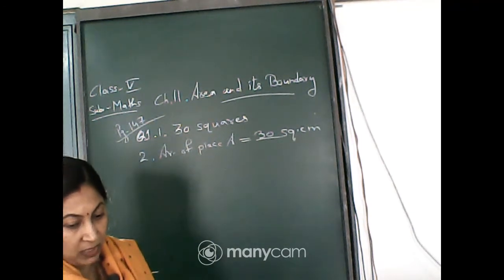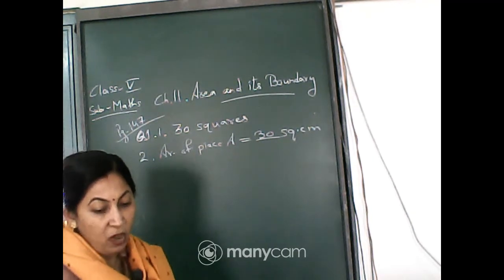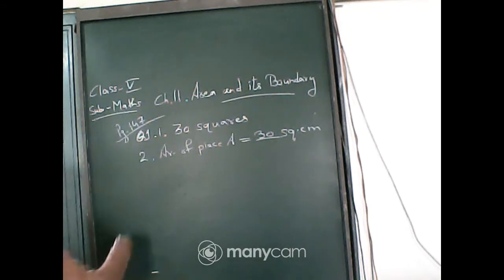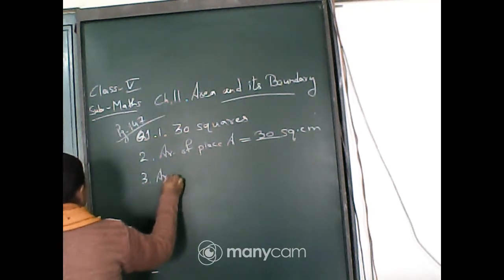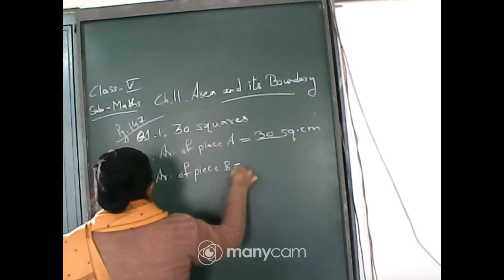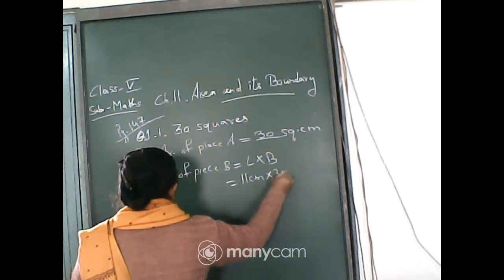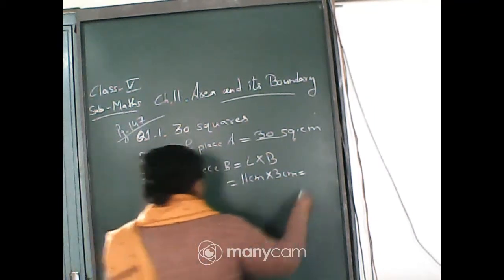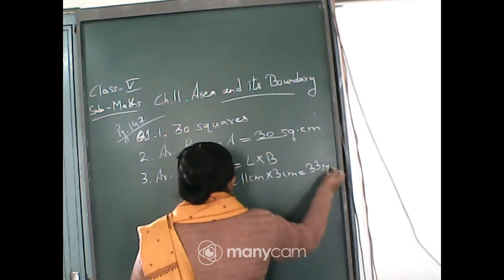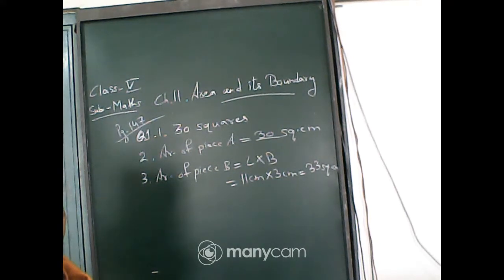Okay, now come to the third question. In the same way, find the area of piece B. You will write area of piece B is equal to L into B, that is 11 centimeter into 3 centimeter. It is equal to 33 square centimeter.